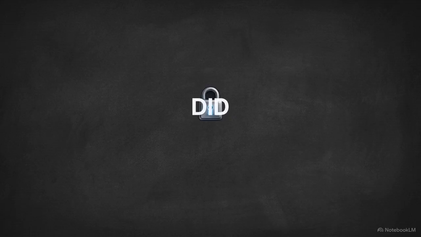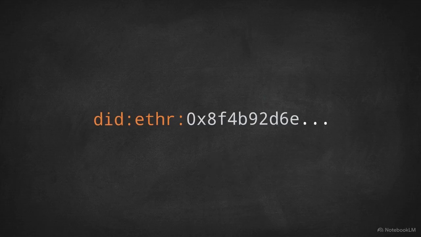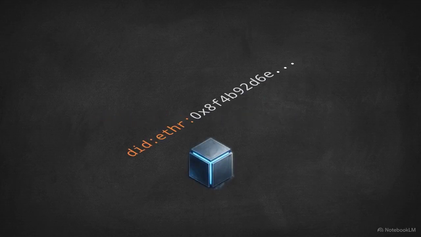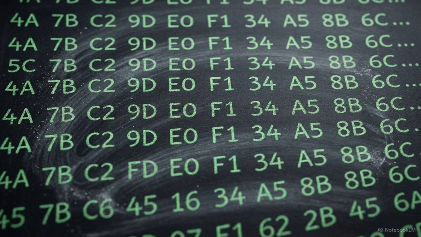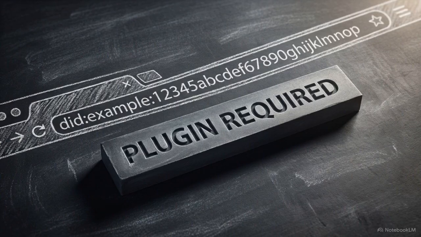A DID is a cryptographically verifiable identifier that proves an agent's legitimacy, but it exists purely as a flat, isolated string of characters on a blockchain. Because these identifiers are just cryptographic hashes, they are not natively human-readable. You cannot type a DID into a standard web browser and resolve it without installing proprietary third-party plugins.